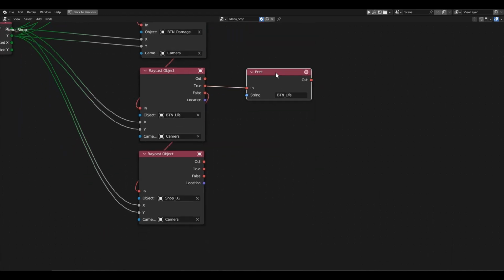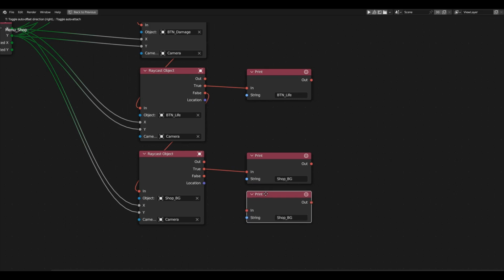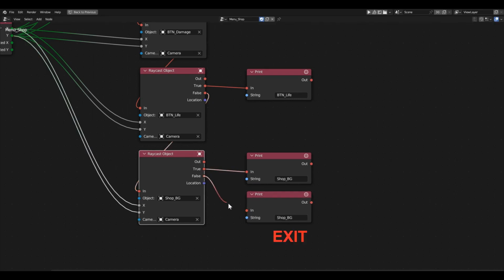In the last true channel, we'll print background name. Shop background. Clicks on the background won't yield any results, but we should register them. And now, on the last check, connect a console output to the false channel with the message exit.